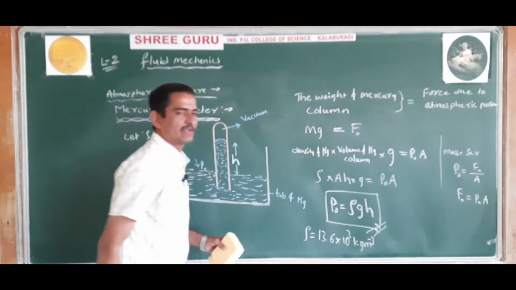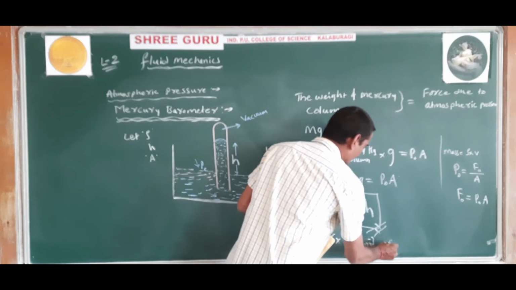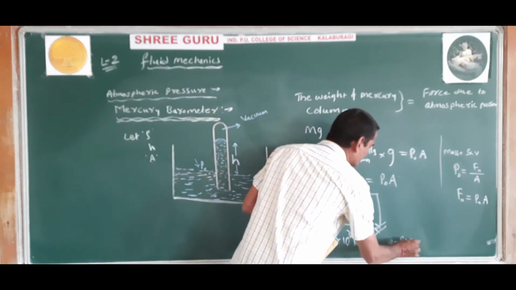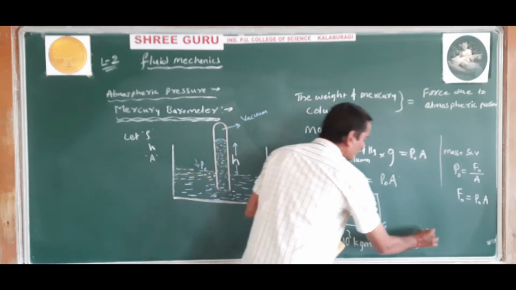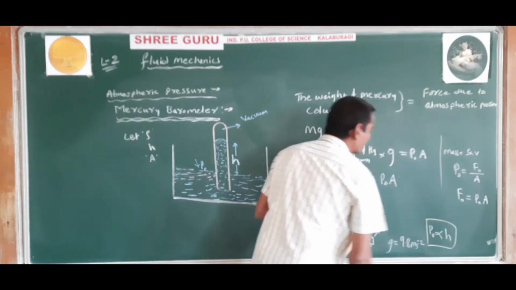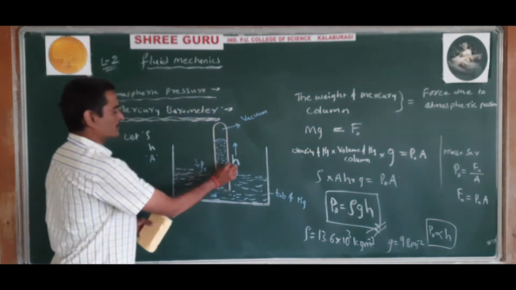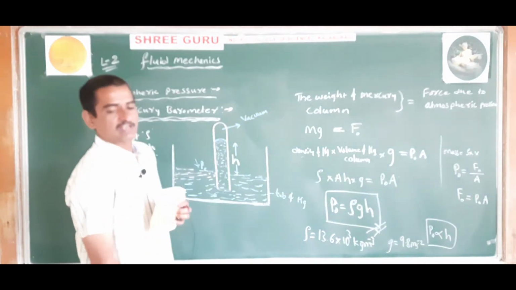We have to remember this value. Acceleration due to gravity is 9.8 meter per second square. Therefore P naught is directly proportional to H. That means the atmospheric pressure is directly proportional to the height of the mercury column inside the glass tube.